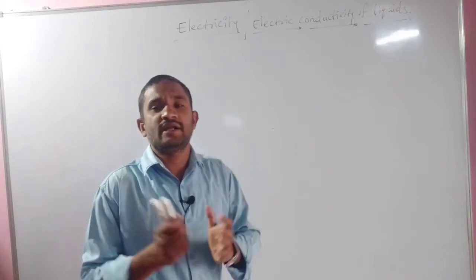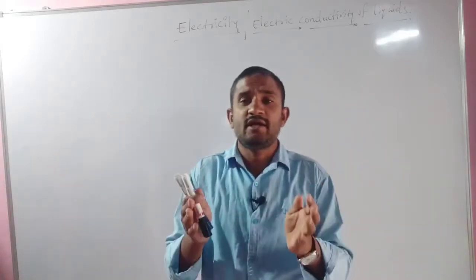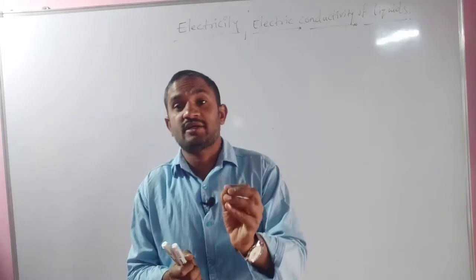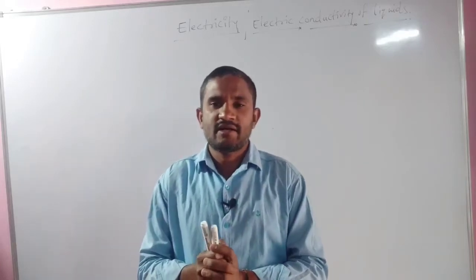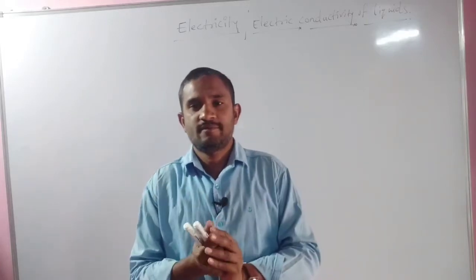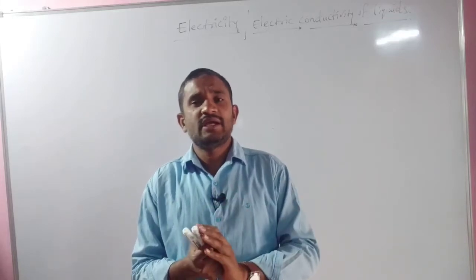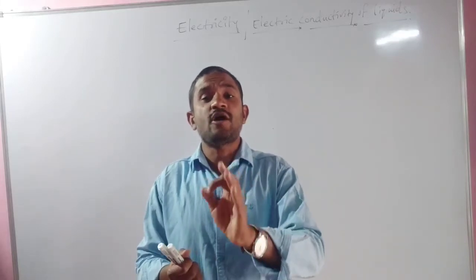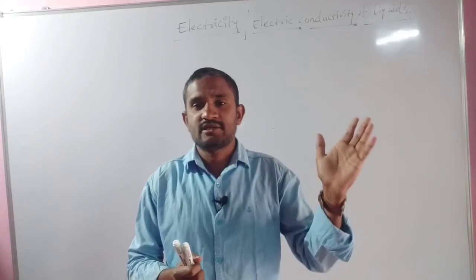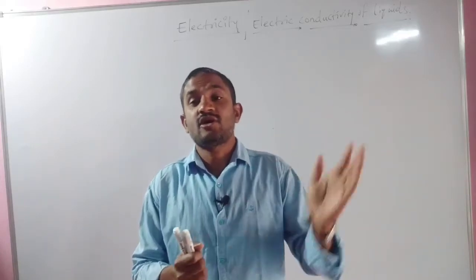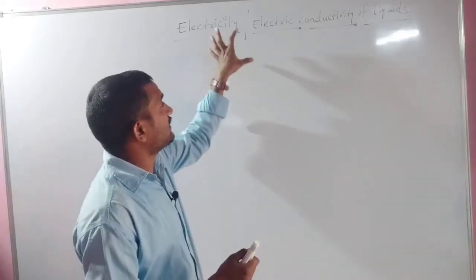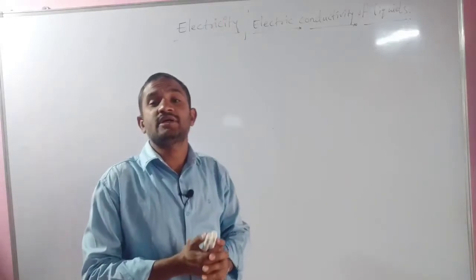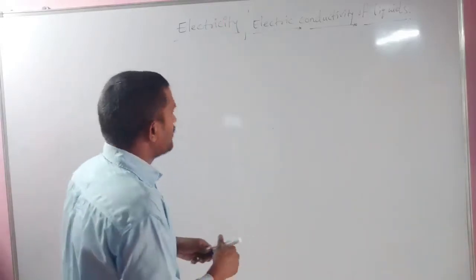In our everyday life, everywhere we require electric current. What is it? It is a form of energy, like light, heat, and sound. Electricity, electric current is also a form of energy.